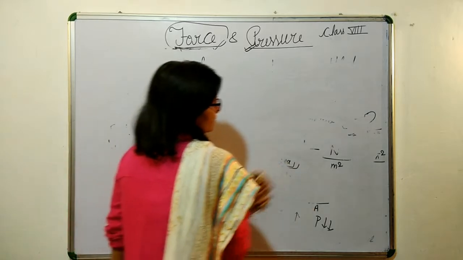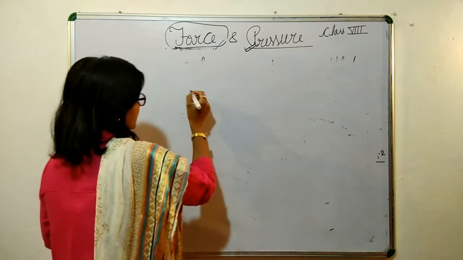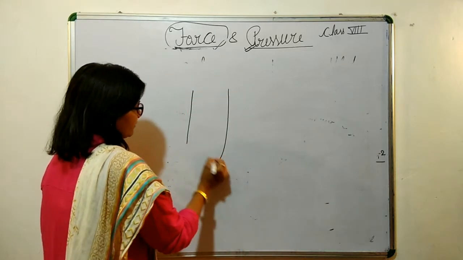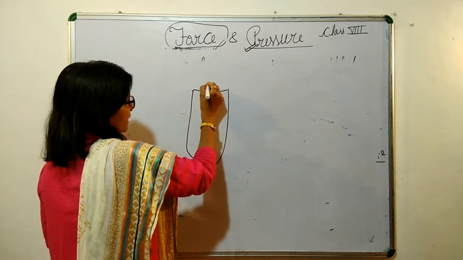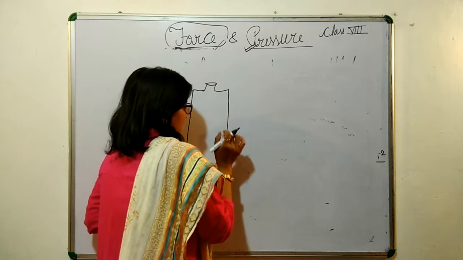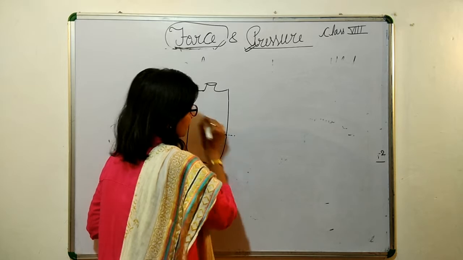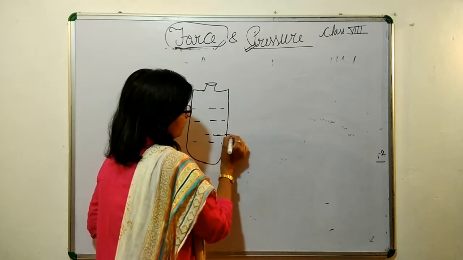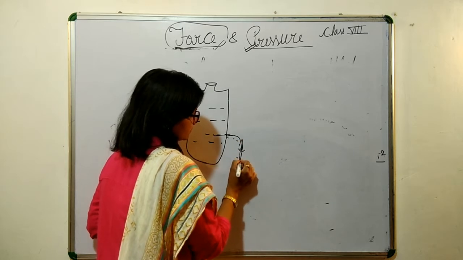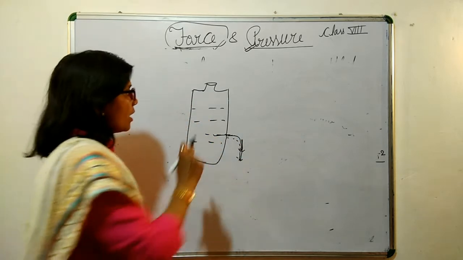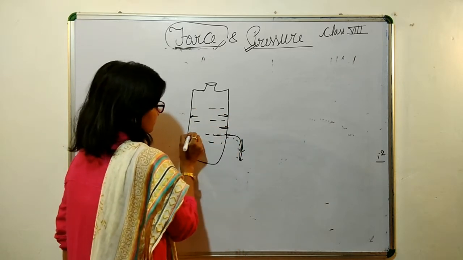If there is any bottle filled with water, I'm just giving you an example. If it is a plastic bottle filled with water, and you just make one hole here, what will happen? Water will start to come out, isn't it? Why is it so? Because the water molecules give pressure toward the wall.